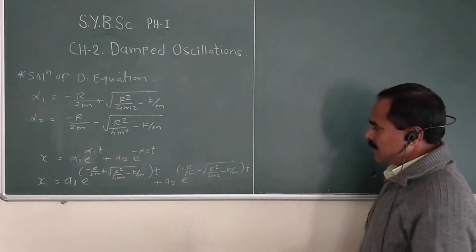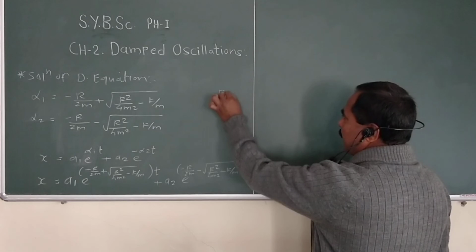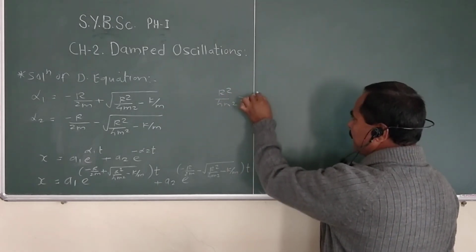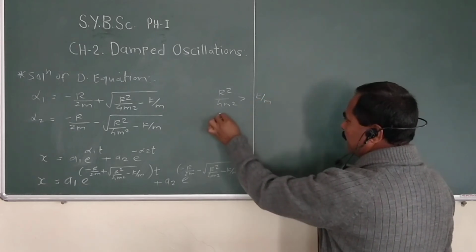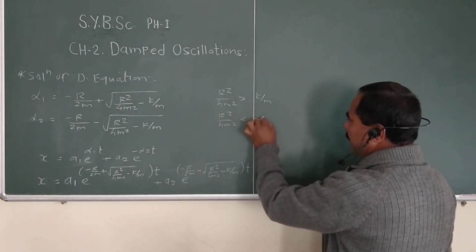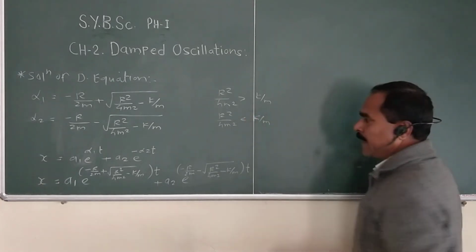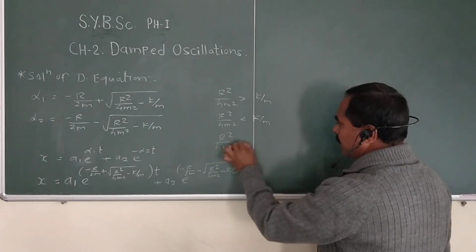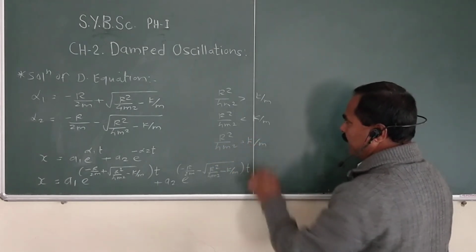First, r square upon 4m square greater than k by m. Then r square upon 4m square less than k by m. And lastly, r square upon 4m square equal to k by m.